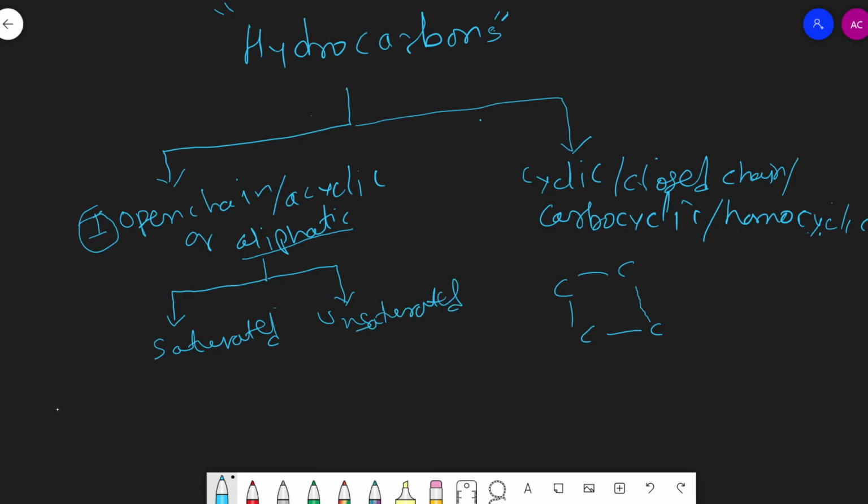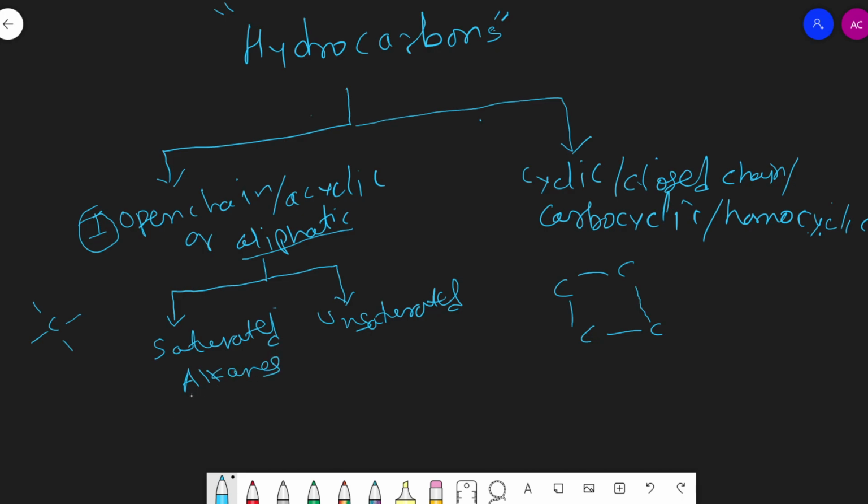Saturated means the valency of carbon is satisfied. Carbon is tetravalent. When the valency of carbon is satisfied by four single bonds, the compounds are termed as saturated. Means the hydrocarbons containing all single bonds between carbon-carbon and carbon-hydrogen are termed as saturated hydrocarbons, and saturated hydrocarbons are also known as alkanes.